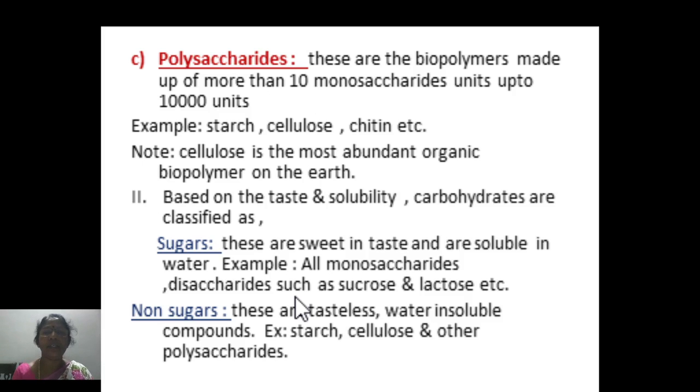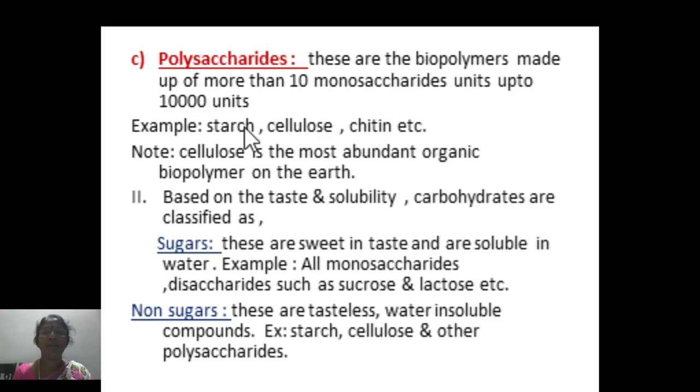Coming to the third group, which covers the major group, that is polysaccharides. Poly means many. That is, this group of carbohydrates are made up of many monosaccharide units, say from 10 monosaccharide units to 10,000 monosaccharide units.